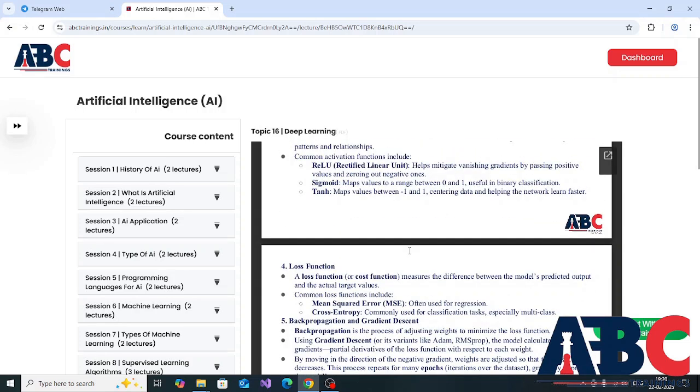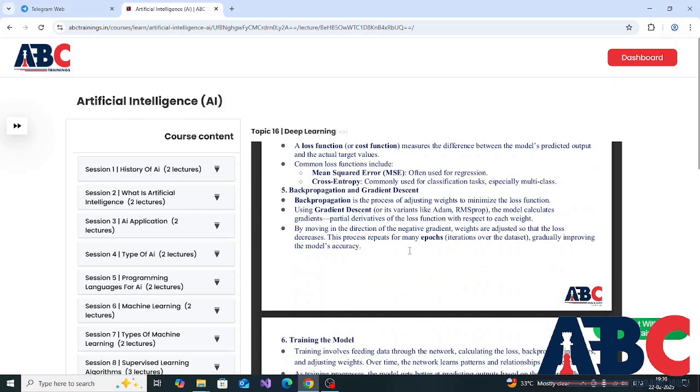The next step is the loss function. A loss function or cost function measures the difference between the model's predicted output and the actual target values. Common loss functions include mean squared error, often used for regression, and cross entropy, commonly used for classification tasks, especially multi-class.